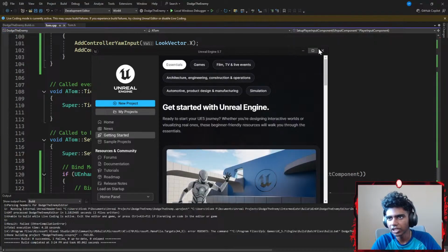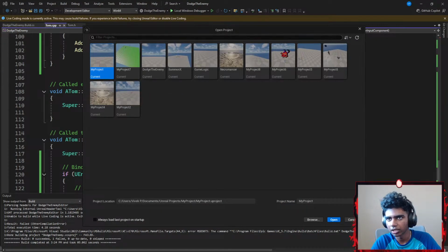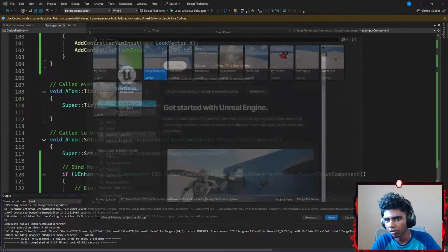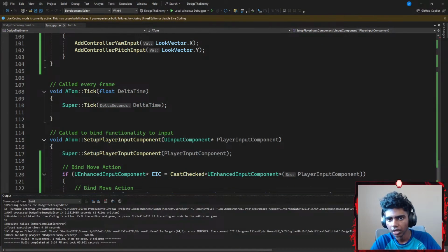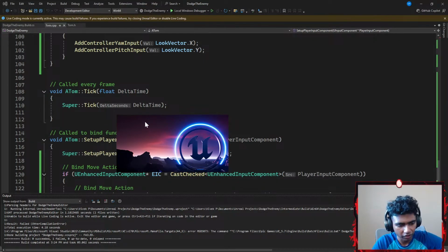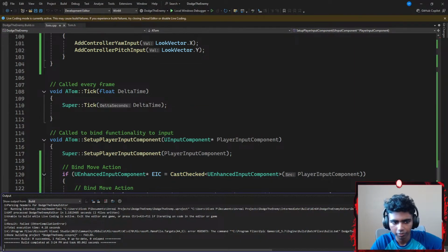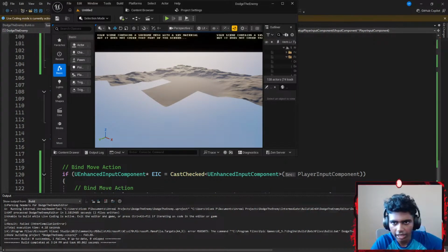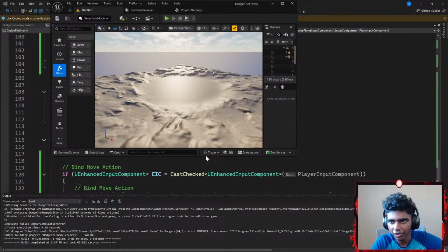Okay, this is my Unreal Engine. I'm going to go to my project, something like the Dodge the Enemy project, and open that up. Let's wait for it to open real quick. I think it's almost open. There we go. I'm going to click that and then extend it from the bottom.